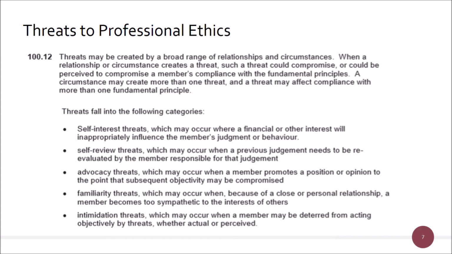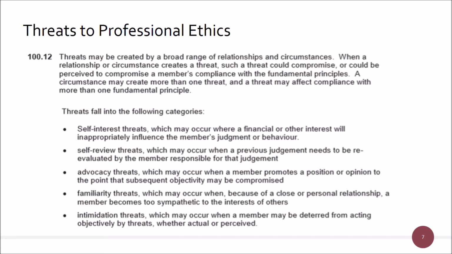And then the flip side of that, so here we would have to have some safeguards coming in on that familiarity thing, that I shouldn't really be doing, auditing my favourite uncle's accounts. And the last one is the intimidation threat. Now, I'm saying where advocacy is a very high threat in reality, but doesn't tend to have many questions on it, because in reality the professional accountant is continually asked to provide forecasts of where the business is going, and those forecasts are set up a position that may subsequently undermine their objectivity.